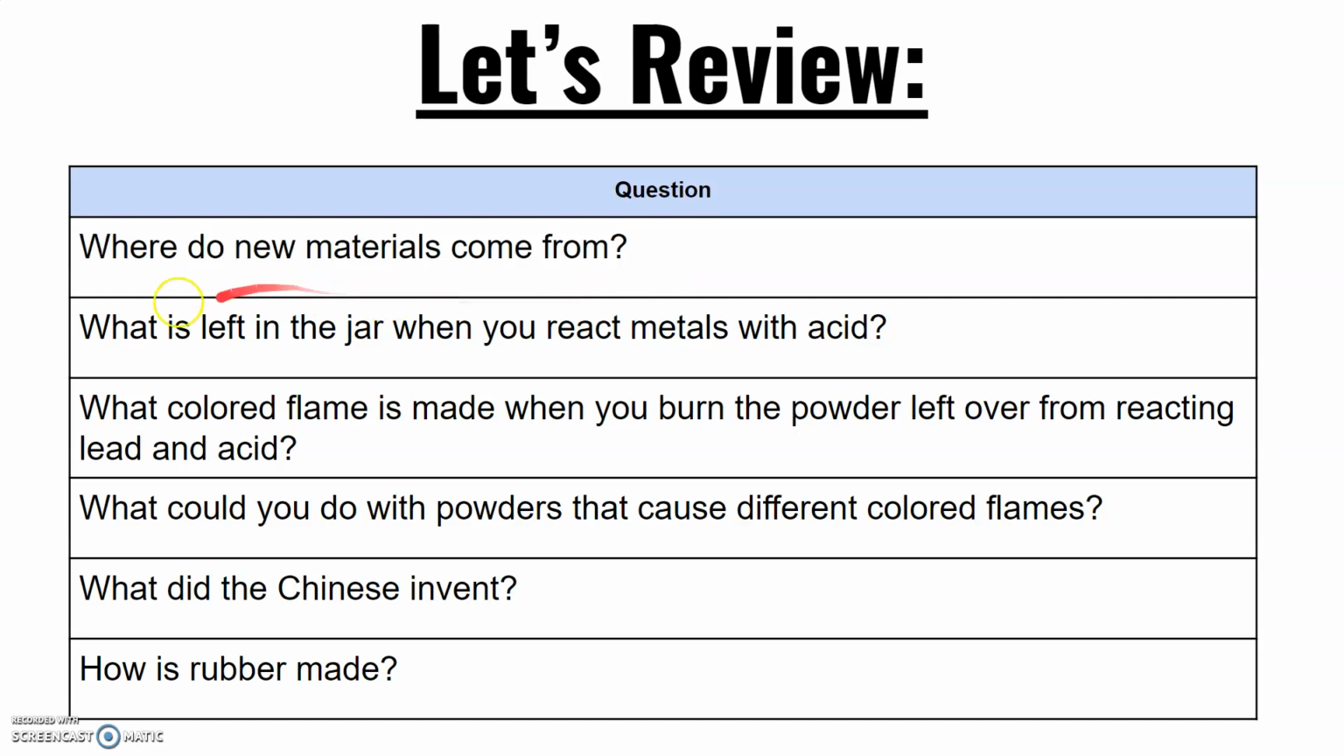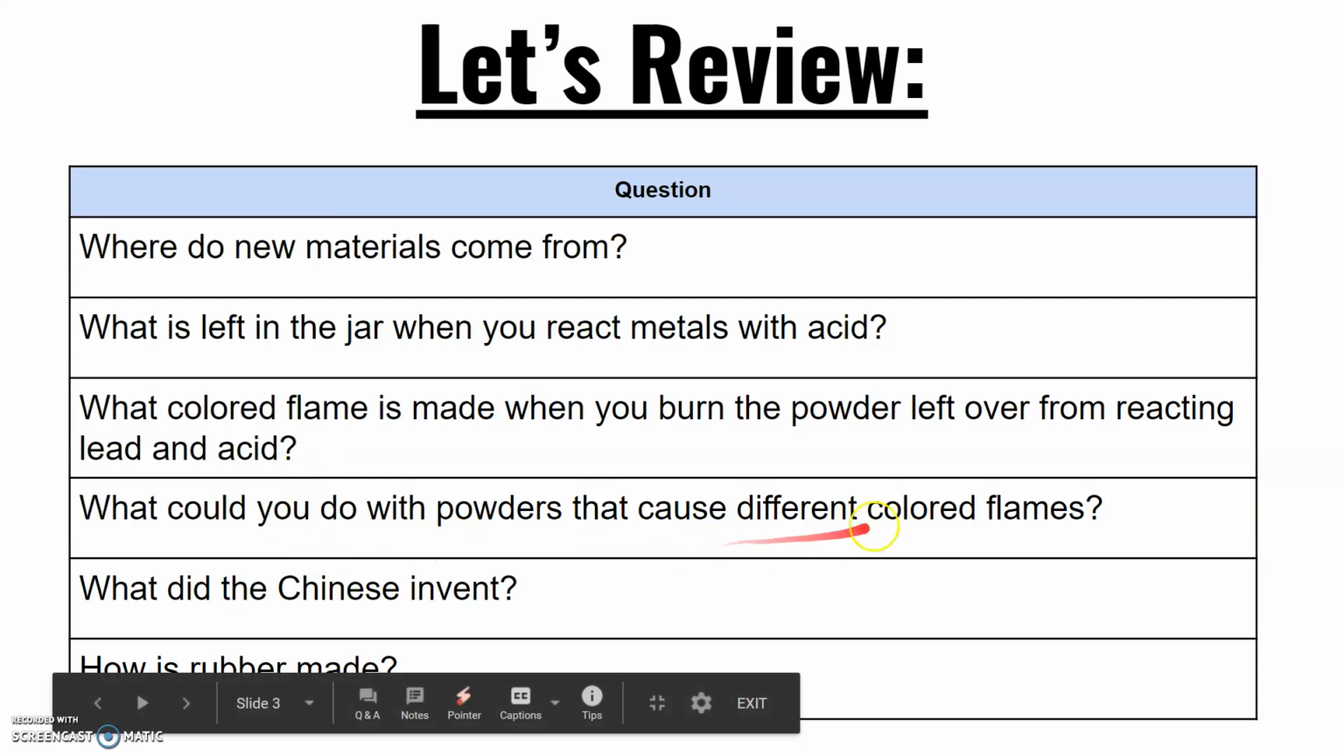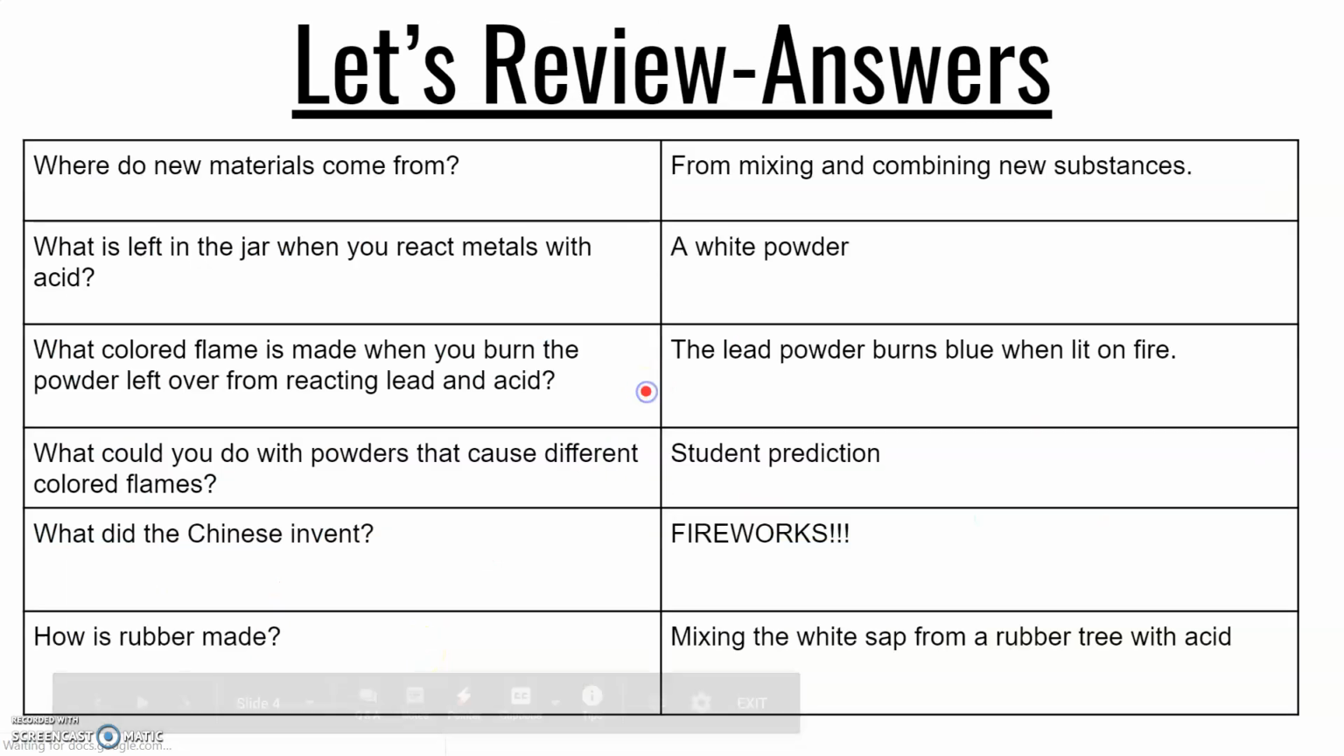As you watched the video, we learned about where new materials come from. A big question was what is left in the jar when you react metals with acid, after a couple hours. What color flame is made when you burn the powder left over from reacting the lead metal and acid? What could you do with powders that cause different colored flames? What did the Chinese invent? And last but not least, how is rubber made? So here are the answers for that.